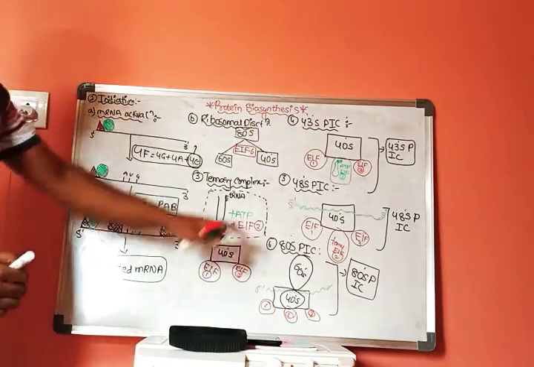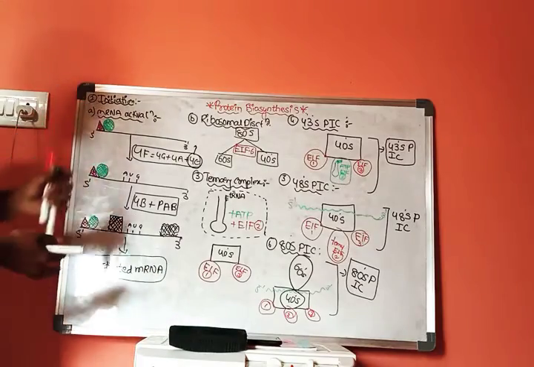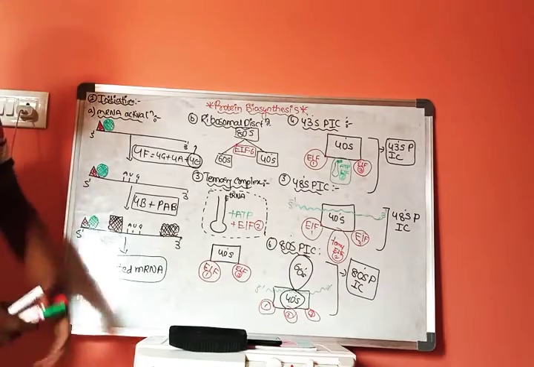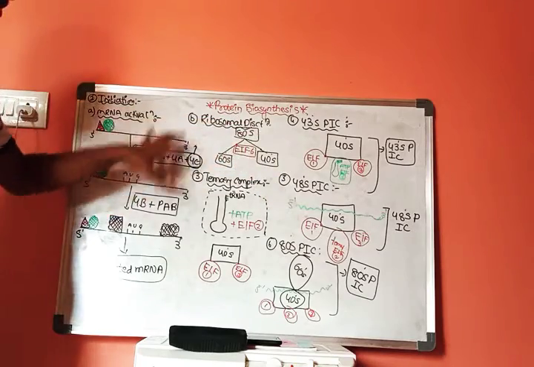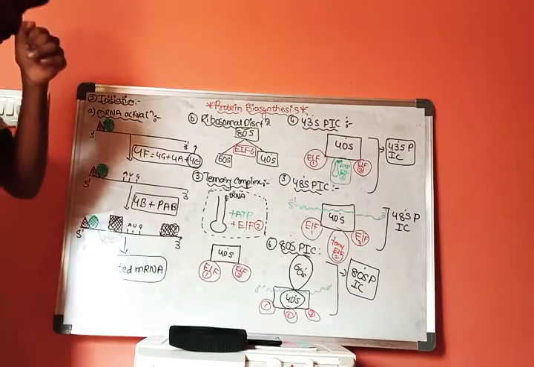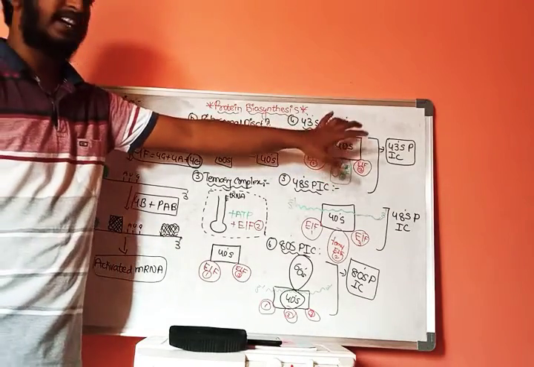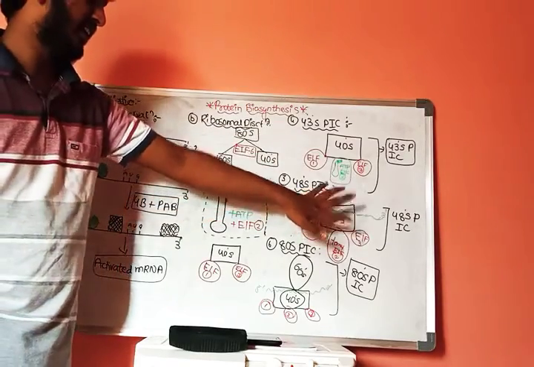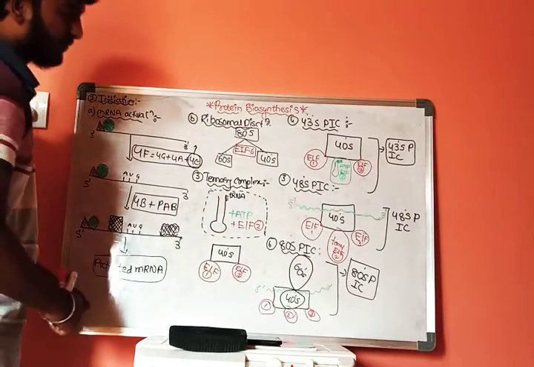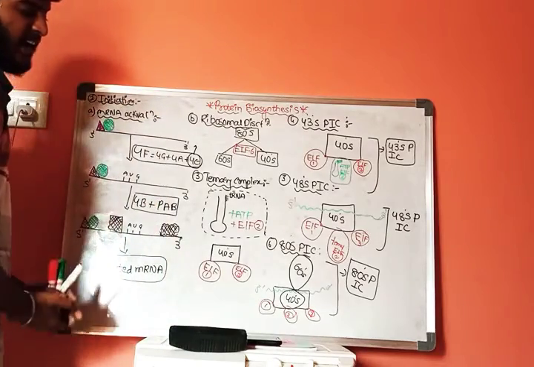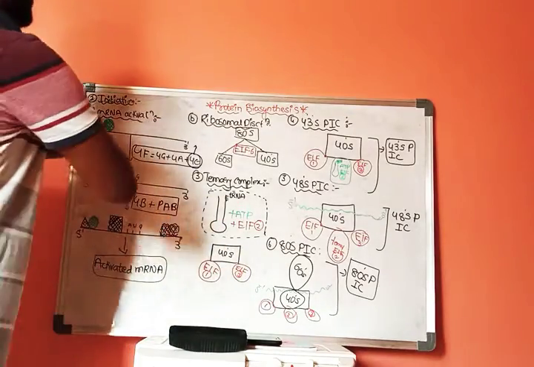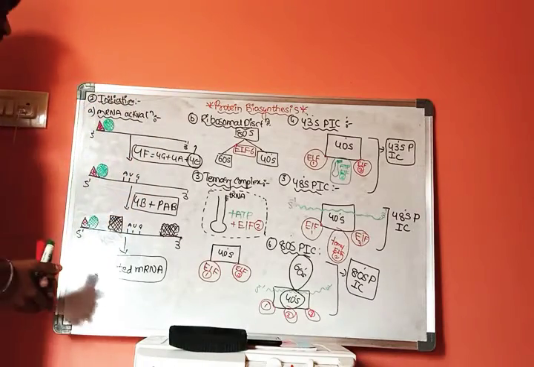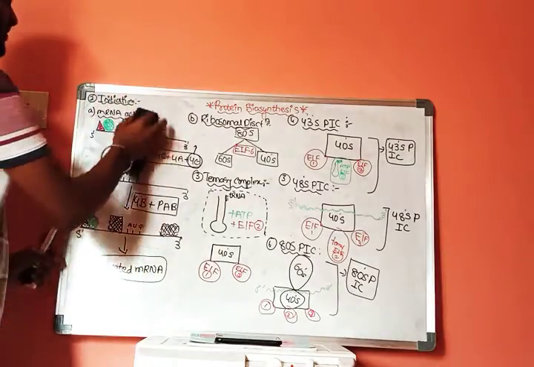This is the complete steps of the first one, that is initiation. The first step of initiation is mRNA activation, the second is ribosomal dissociation, the third is formation of ternary complex, the fourth is formation of 43SP initiation complex, the fifth is formation of 48SP initiation complex, and the sixth is formation of 80SP initiation complex. These are about the first step, that is initiation, and the next step is elongation.